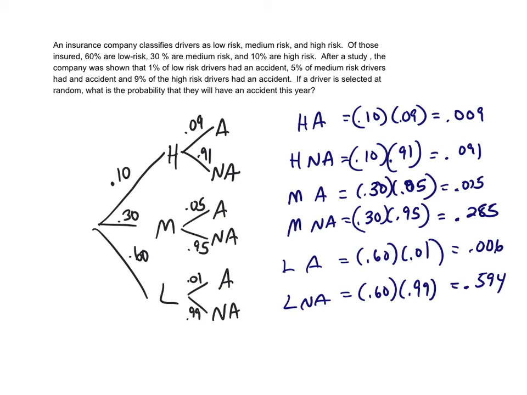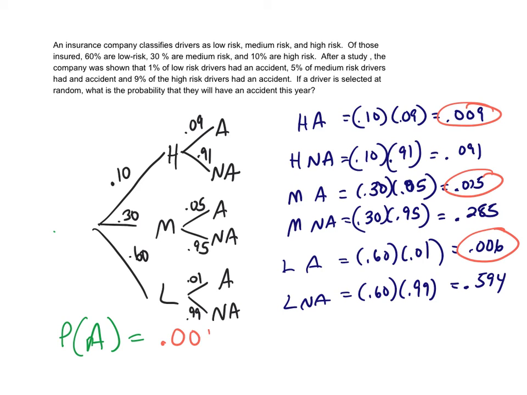Now, what we're trying to ask, though, if you recall from the problem, is what's the probability that they'll be in an accident? So everyone who's been in an accident is going to be included in this set. So that would be this one, and this one, and this one. So the probability you're involved in an accident is this 0.009 for the high risk, and 0.015 for the medium risk, and 0.006 for the low risk. So if I add that up, I get 0.030, so 3%.